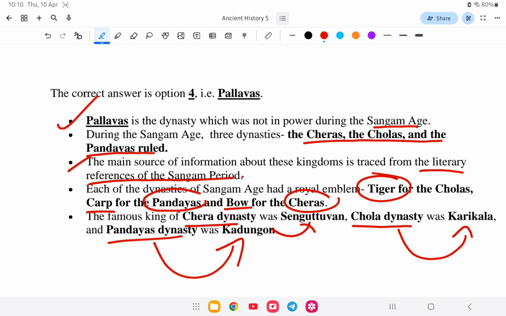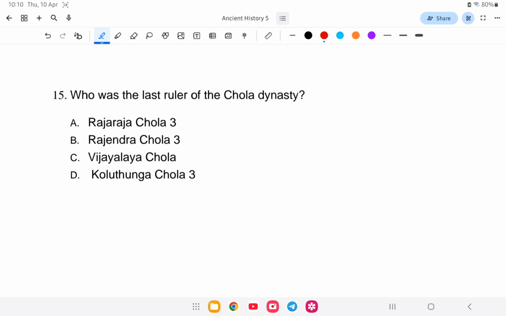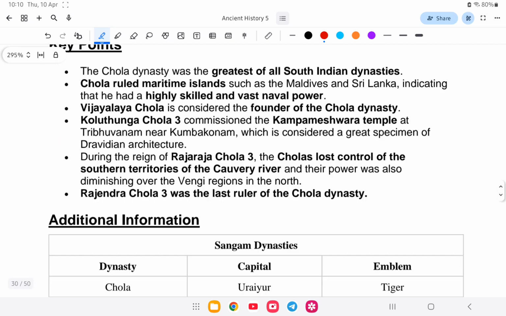Next question. Who was the last ruler of the Chola dynasty? Is it A. Rajaraja Chola III, B. Rajendra Chola III, C. Vijayalaya Chola, or D. Kulothunga Chola III? So the last ruler of the Chola dynasty was option number B, that is Rajendra Chola III. So let us study in detail about this.